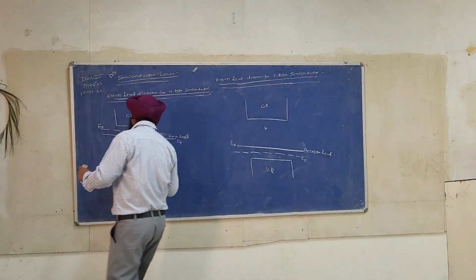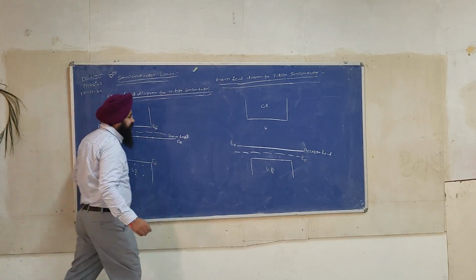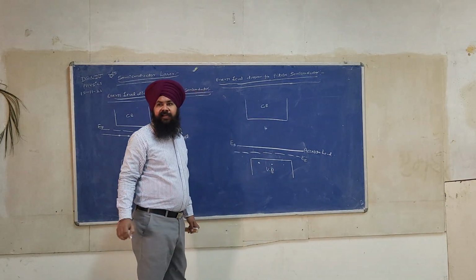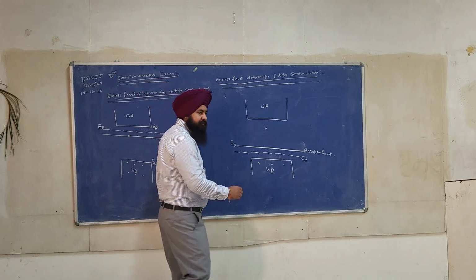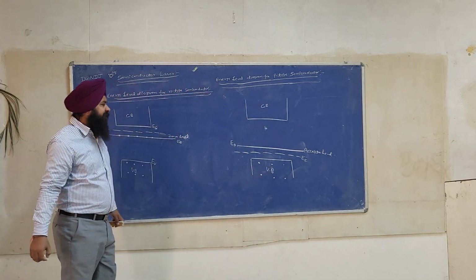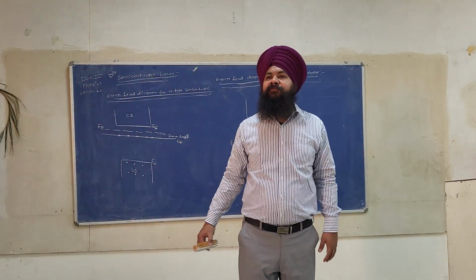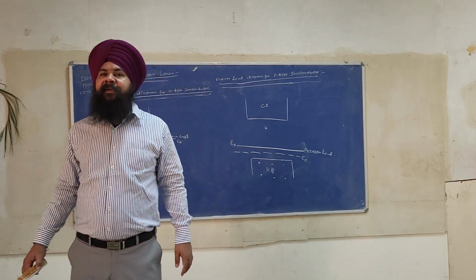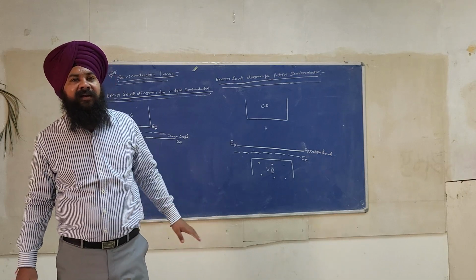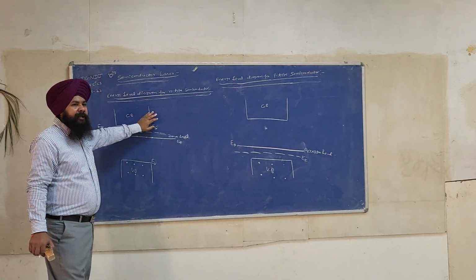Now see, for the sake of simplicity, we can show the electrons in the valence band. This will be quite useful for the understanding of the semiconductor laser. When we try to understand the energy level diagram for the semiconductor laser, this concept is used. So this is why we explain the basic thing.